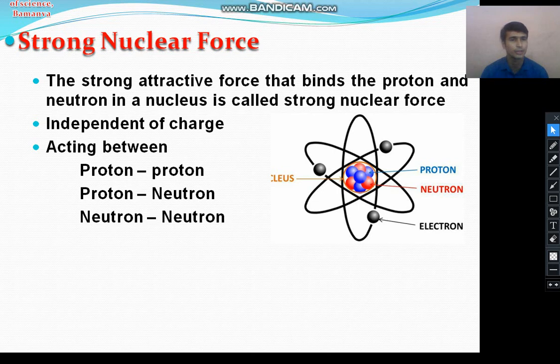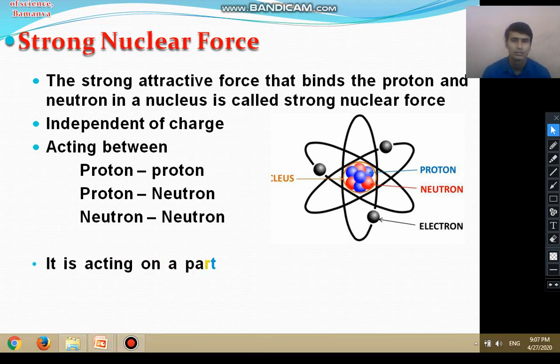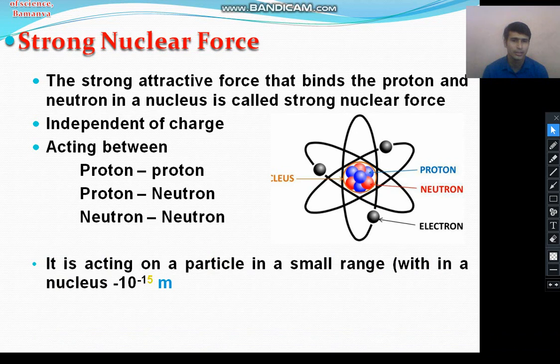The strong nuclear force does not act on an electron, because the electron is very far from the nucleus. The strong nuclear force acts only over a very small range, within the nucleus up to a distance of 10 raised to minus 15 meter.